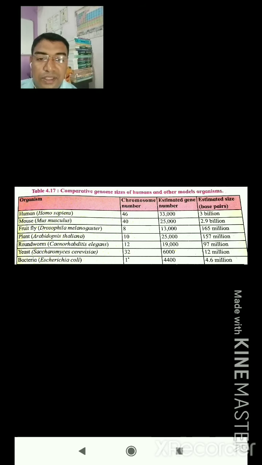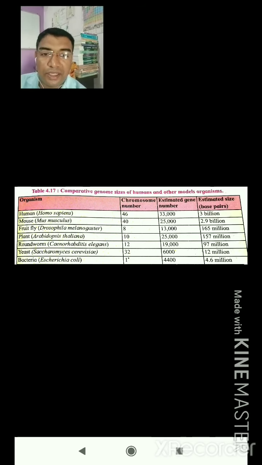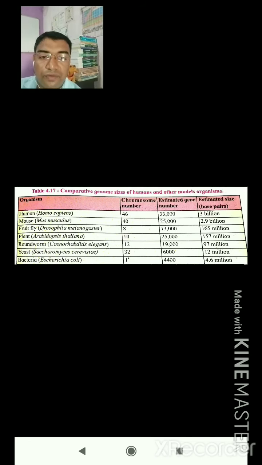Yeast, Saccharomyces cerevisiae, has 32 chromosomes, 6,000 estimated genes and a base pair size of about 12 million. Last is the bacteria E. coli, having 1 chromosome, estimated genes about 4,400 and base pairs about 4.6 million.